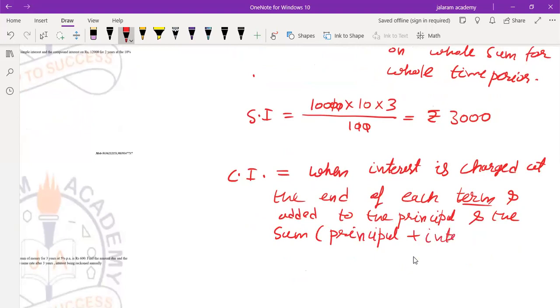Principal plus interest, which is also called amount. I will discuss it in the next topic.